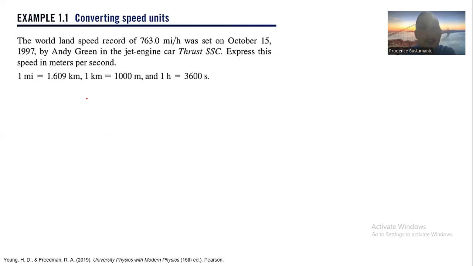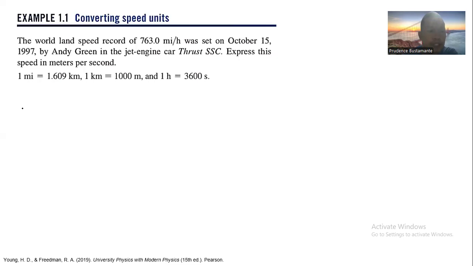The problem states that the world land speed record of 763 miles per hour was set on October 15, 1997 by Andy Green in the jet engine car Thrust SSC.